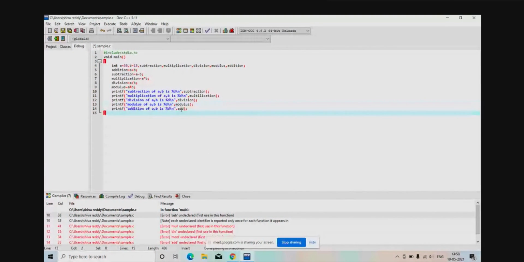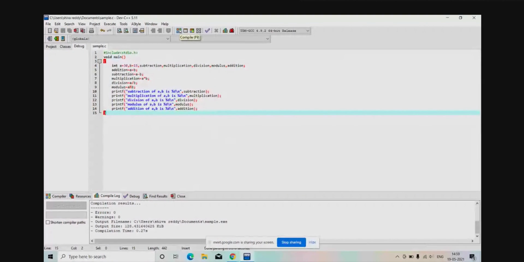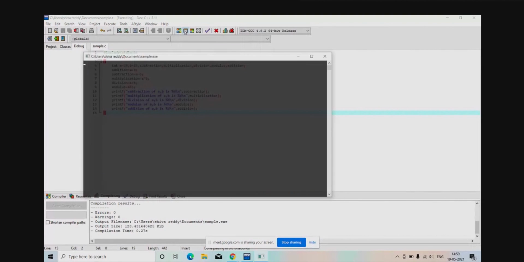Next, addition. Now save it. Sir, multiplication spelling is wrong. Okay. Yeah, now save it. Now compile it, 0 errors. Now run it.